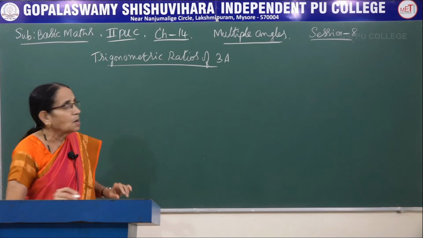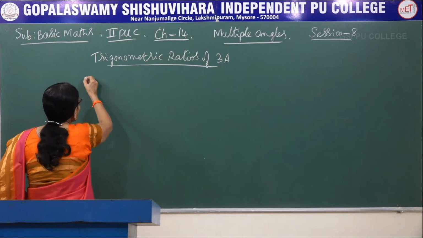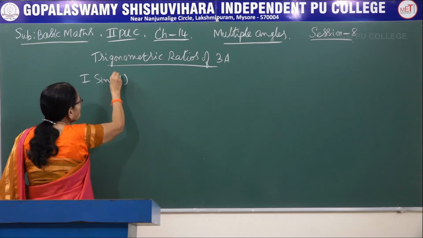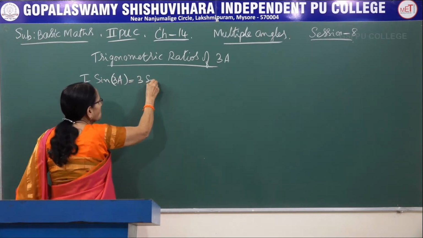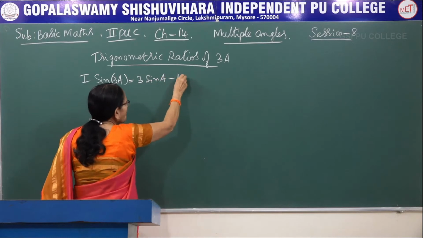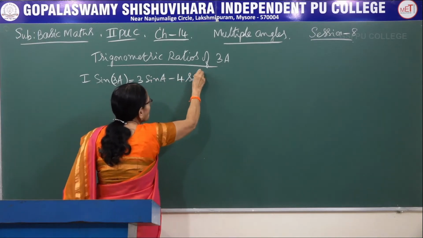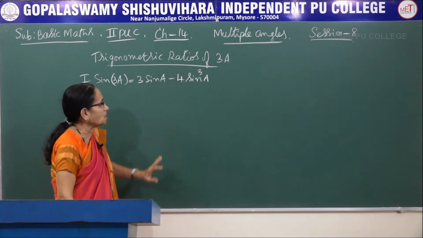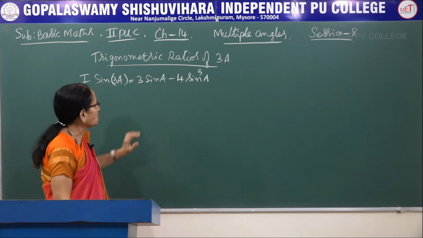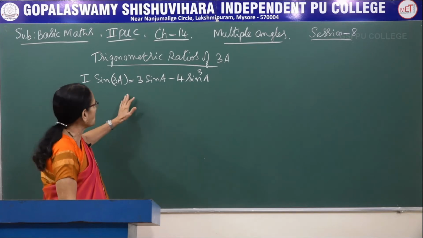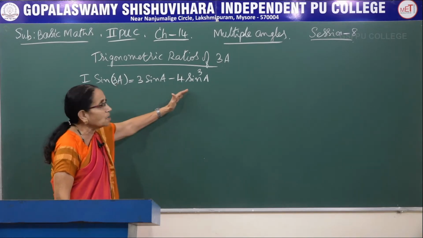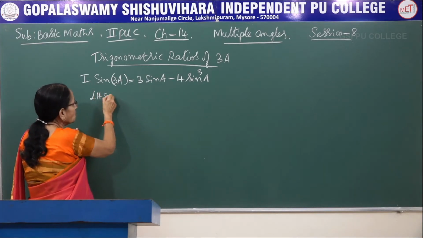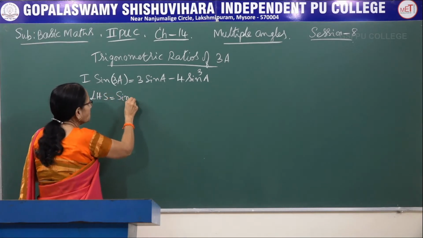So let me derive the first one. We have to prove this result: sin of 3A is equal to 3 sin A minus 4 times sin cube A. Sin 3A is 3 sin A minus 4 sin cube A. This is what we have to prove. It's the first formula. You observe we are having only the sin function on the right hand side. Now let me start with the left hand side.